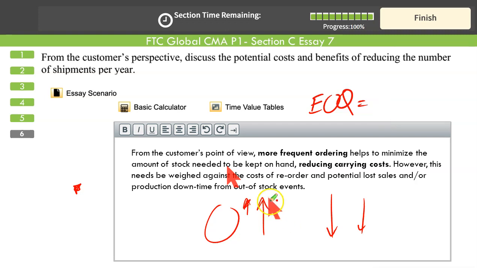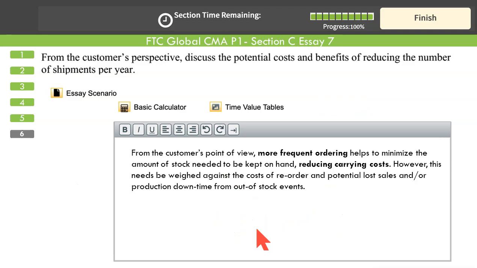So just you need to remember that your ordering cost and your holding cost, they move in the opposite direction. Larger order size will require more holding costs, less orders, but smaller order size will result in more number of orders and less holding cost. That's all. So that completes your SS7 completely.